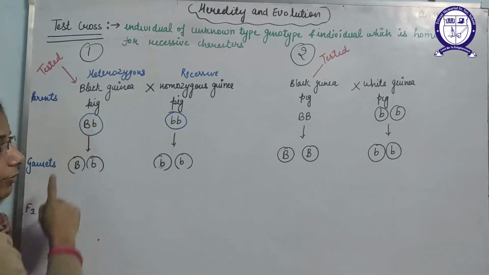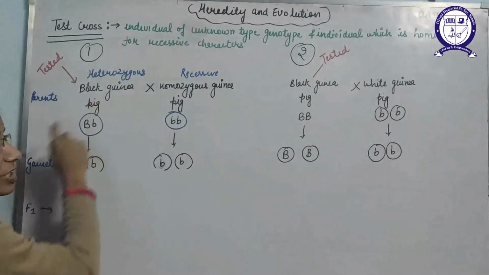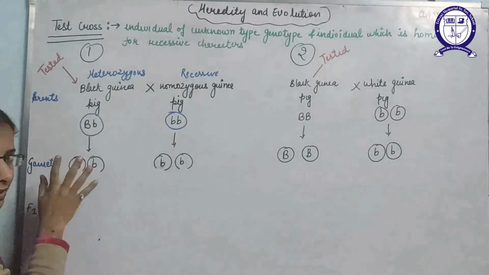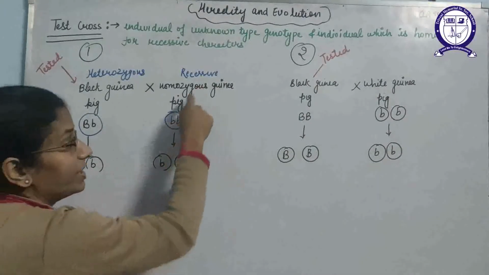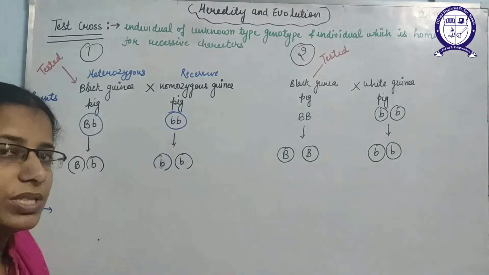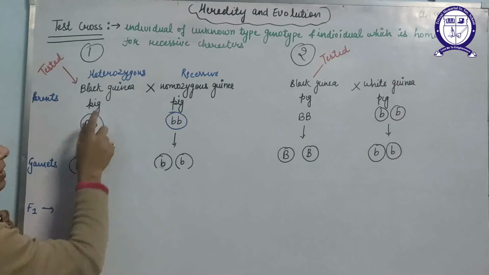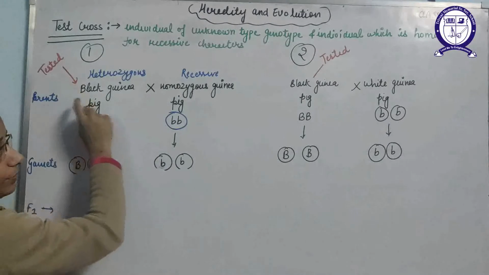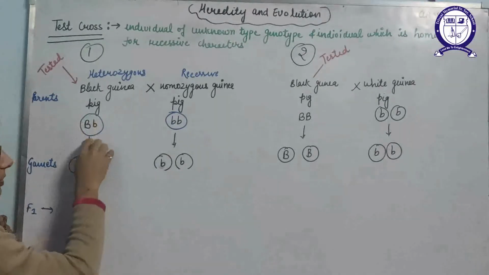So what is heterozygous? The alleles of a gene which code for a specific characteristic are not similar, like capital B and small b are different. So this is known as the heterozygous condition. But if we are crossing it with a recessive, both the alleles will be similar, like small b and small b. So this is known as the homozygous condition. So we are going to perform a cross between the heterozygous black guinea pigs, which we are going to test, with the recessive homozygous guinea pigs. So we have taken this genotype.